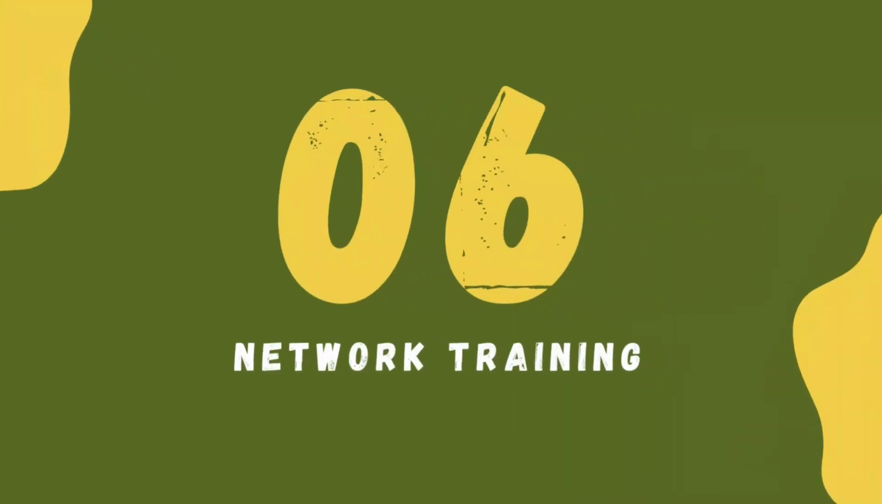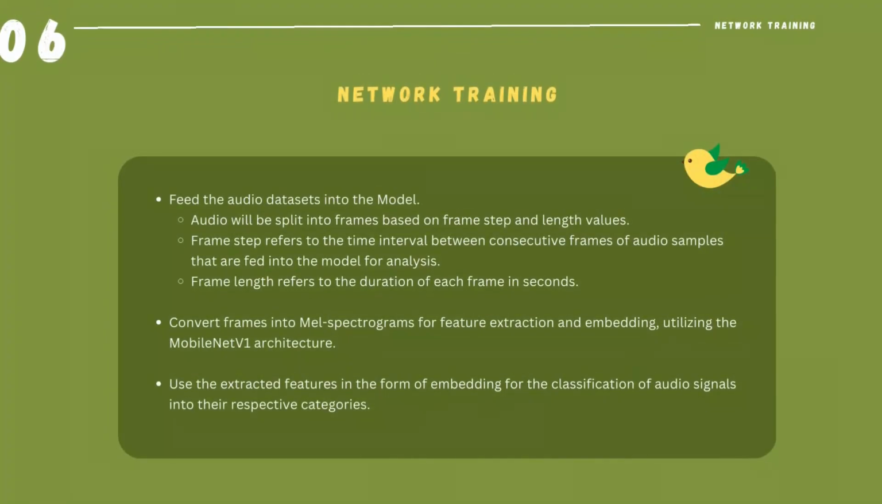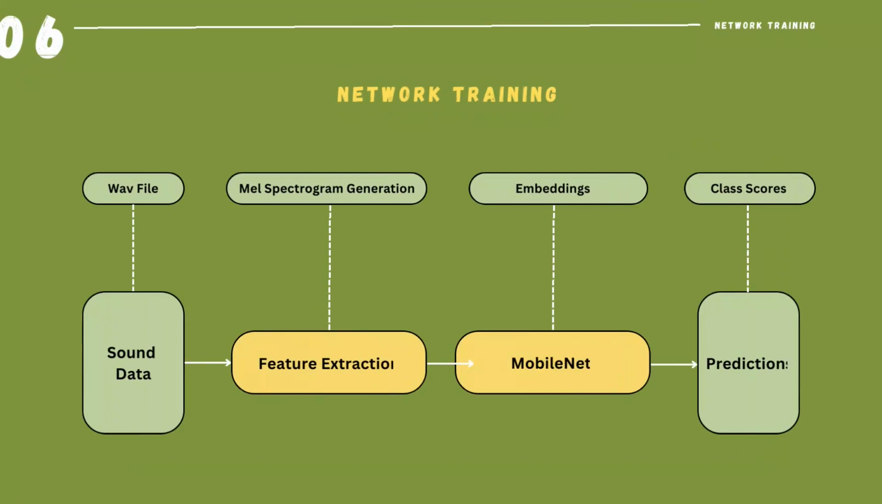So let's talk about network training, how we train the model. First of all, we will feed the audio datasets into the model, and the audio will then be split into frames based on frame step and length values, where frame step refers to the time interval between consecutive frames of audio samples, and frame length refers to the duration of each frame. The frames are then converted into small spectrograms for feature extraction and embedding, utilizing the MobileNet V1 architecture. And then the extracted features in the form of embeddings will be used for classification. Here's an overview of what I just said in pictorial form.